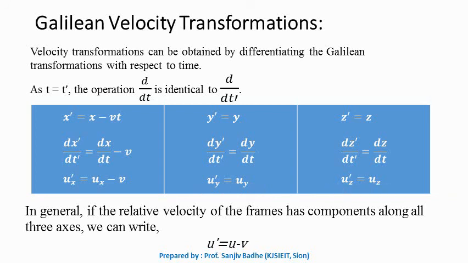So we can generalize, if the relative velocity of the frame has components along all three axes, we can generalize this as u prime equal to u minus v, where u prime is the velocity measured by the observer in frame S prime, u is the velocity measured by the observer in frame S, and v is the relative velocity with which the frame S prime is moving with respect to frame S. So these are the velocity transformations.